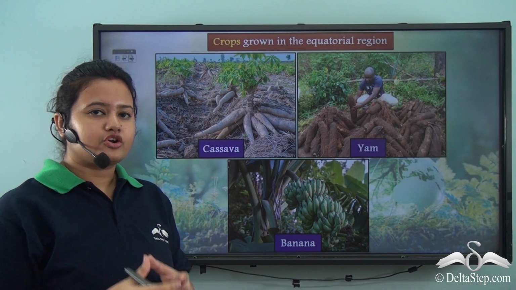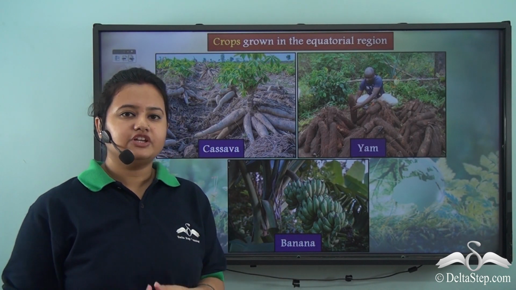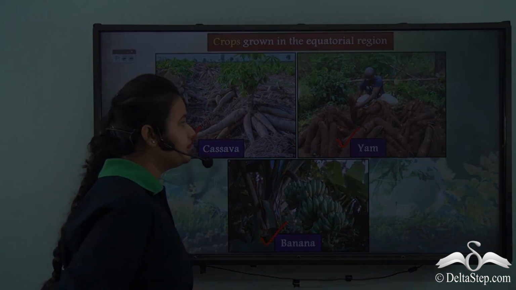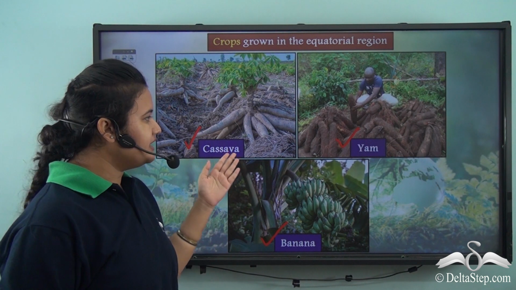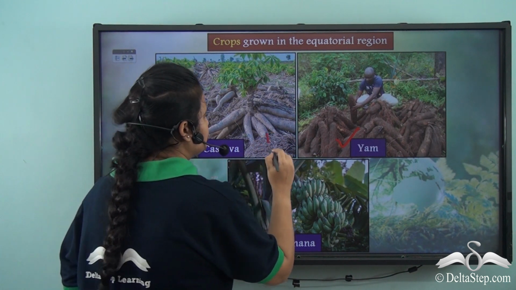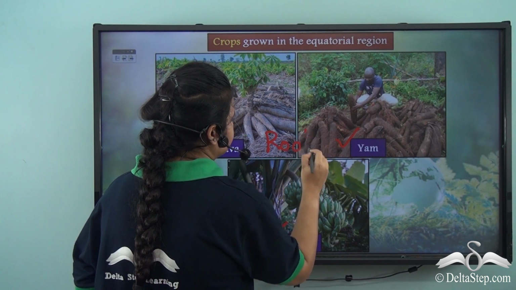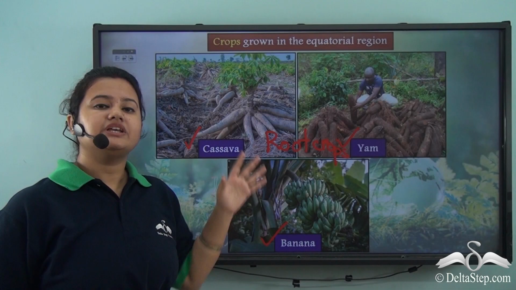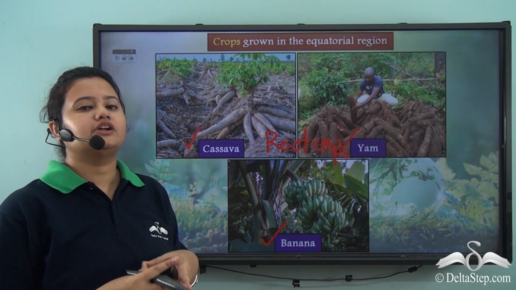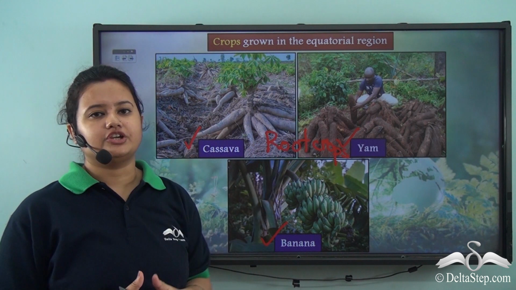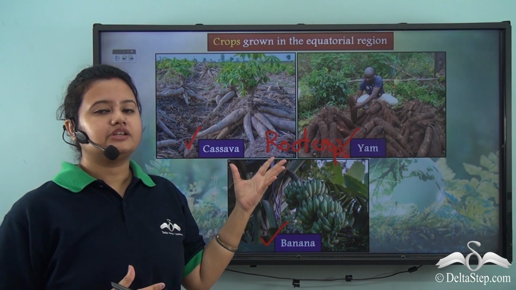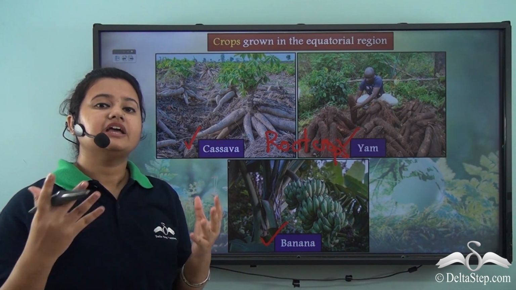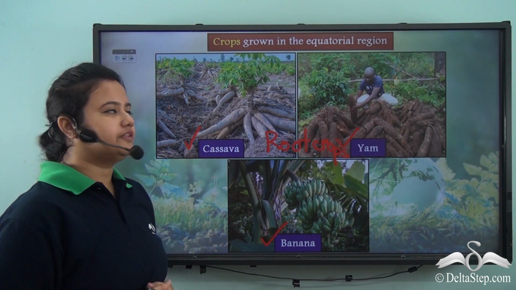Some of the important crops grown in the equatorial region are cassava, yam and banana. Well, let me tell you that cassava and yam are root crops. So these are some of the important crops that are grown in the equatorial region. Now, apart from growing these crops, some important plantations have also been developed in the equatorial region. Let us know about them.